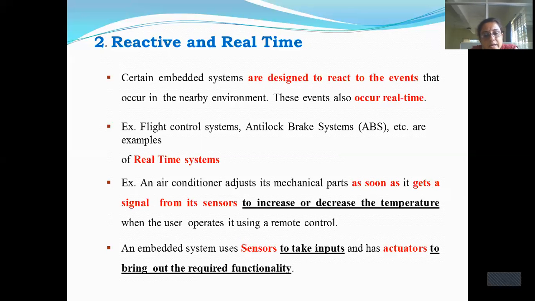Another example is the air conditioning system. Basically, we use an air conditioning system to increase or decrease the temperature. There the sensors take the inputs, which sense the surrounding temperature, and the actuator will control the room temperature. Whatever the event, suppose the user wants the room temperature to be 20, then with respect to the input given by the sensor, the actuator has to control the room temperature. This has to happen with respect to an event. So one of the important characteristics of embedded systems is that they should operate in real time.